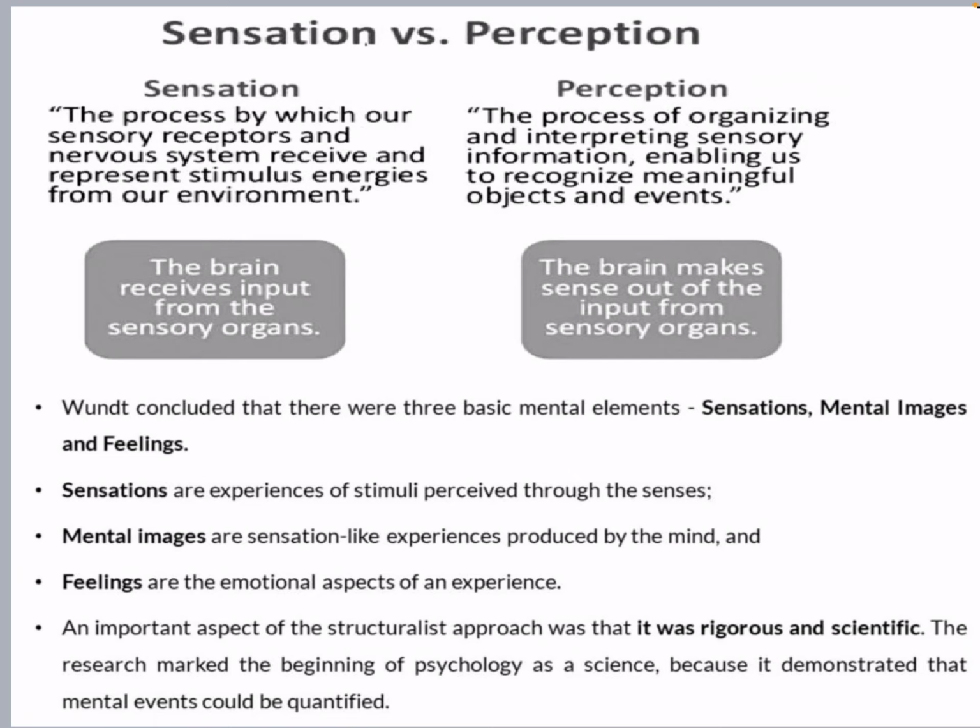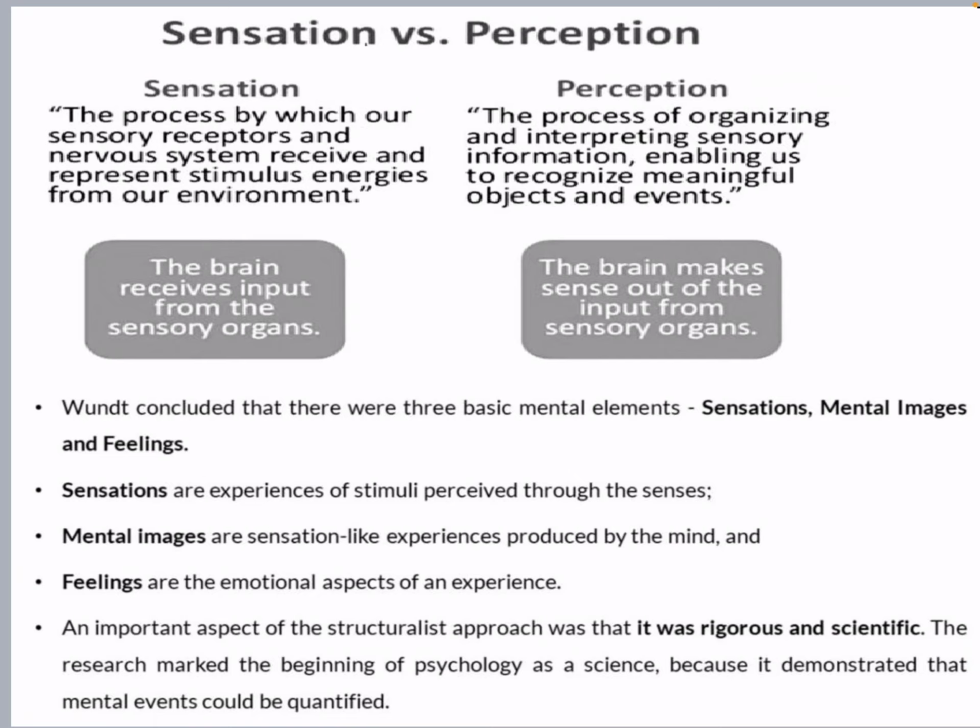Sensation versus perception is given out there. I already told you that what your sensory receptor says it is, and what your brain interprets that sensory information to mean, will go with its personal experiences. Like if you hear an alien sound which you never heard in your entire life, you will feel it's very hard to identify that sound. You will say it is unique and you never heard it before. But it will also come after a time, because your mind will keep on revolving things and replacing and reverting things, whether that sound is familiar to you or not.